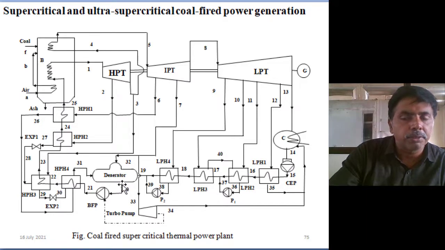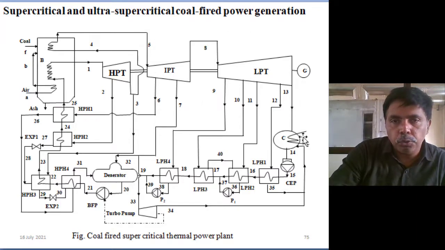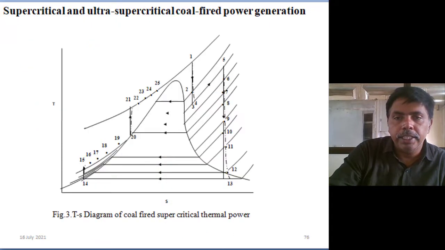So this is the maximum number. The boiler is pressurized, condenser pressure is 0.1 bar, and superheated temperature moves to 600 degrees centigrade. This is the actual supercritical thermal power plant schematic view, and in the TS diagram you see 9 places where we are doing the regeneration process.